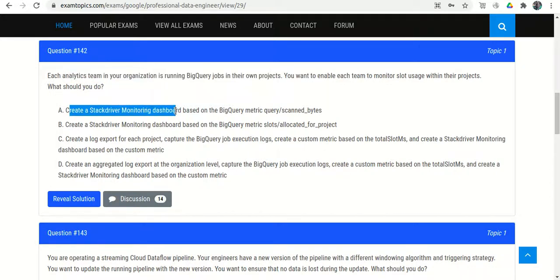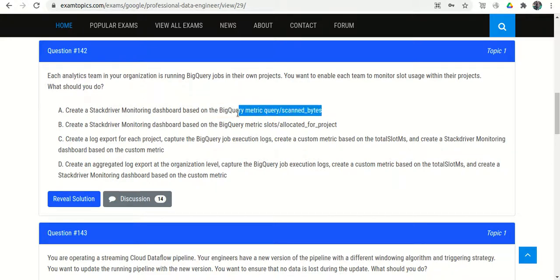Option A: Create a Stackdriver monitoring dashboard based on the BigQuery metric query/scanned_bytes. So this is wrong. First thing is that we want it on a project basis, so nothing is mentioned about the project, and the metric is query/scanned_bytes. We don't want the number of bytes scanned, we want to monitor slot usage, that is how much CPU is used.